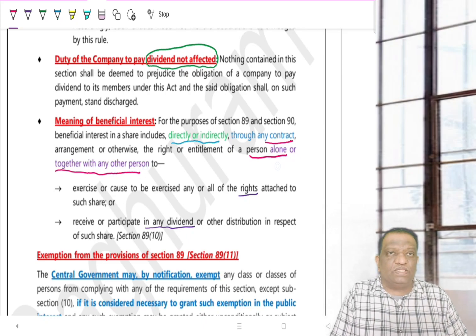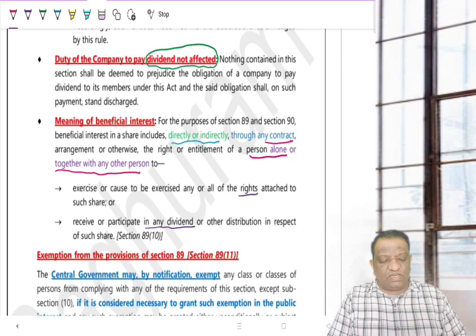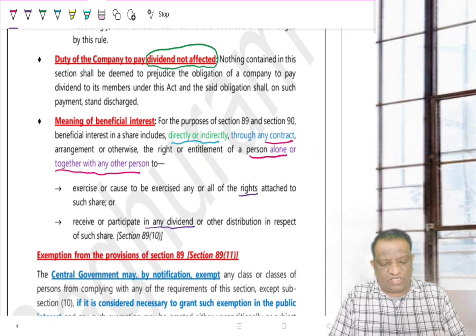If you look at it from a practising company secretary's perspective, this is a very challenging section. The onus is on the company. Maybe there are two individuals, they are both related and they have collectively invested in the company. They are the real beneficiaries. But there is no way the company will know. Still, the onus is on the company to identify.